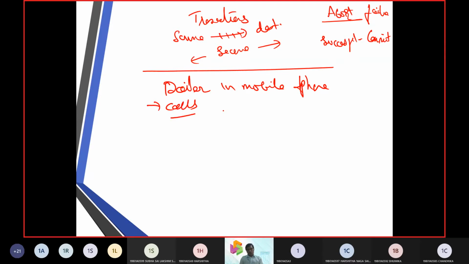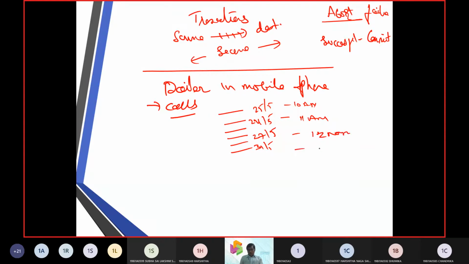Then what does it show? It gives when the call occurred on all the transactions. So the call came on 31st, on 27th, on 24th, on 25th. In this way, it will show you it came at 10 a.m. on the 24th, at 11 a.m., and on the 27th it came at 12 noon, and on the 31st it came at 6 p.m. In this way, all the calls are going to be given in the details, right?